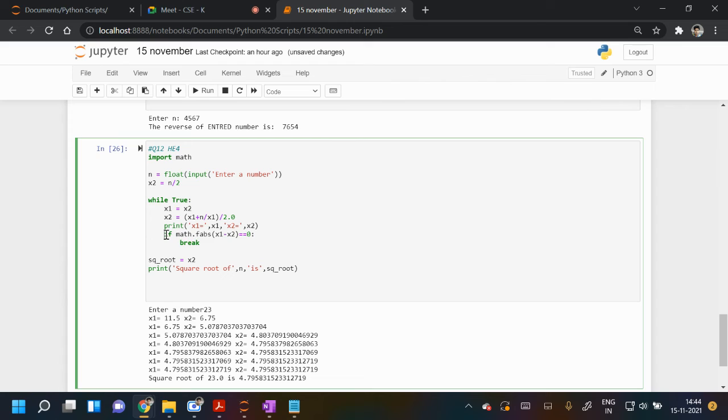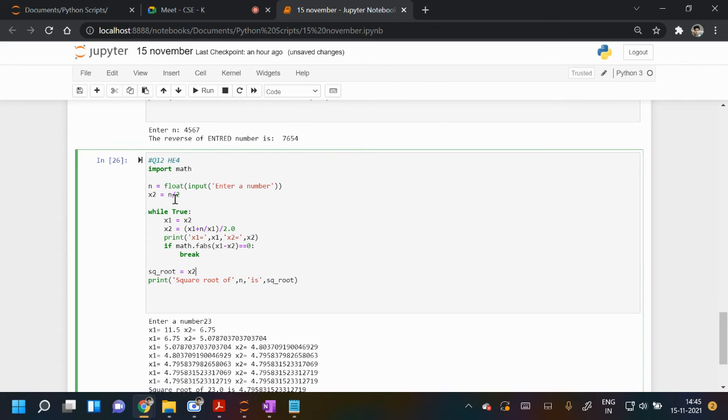So this situation will come when two consecutive values, x1 and x2, are almost equal, I mean the difference is equal to 0. Then in that case the square root is nothing but x2, and you print that. So the loop will be running in the while loop.